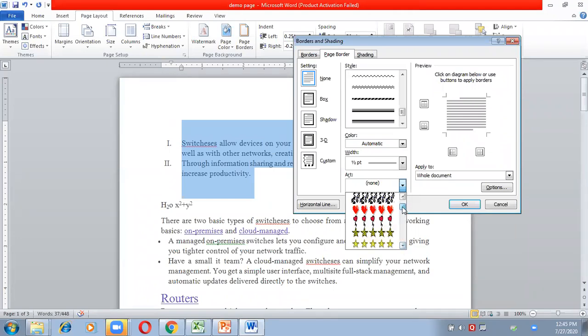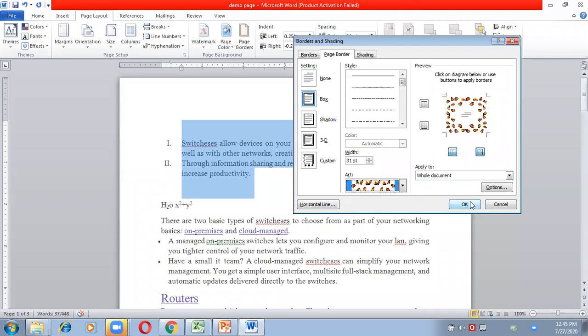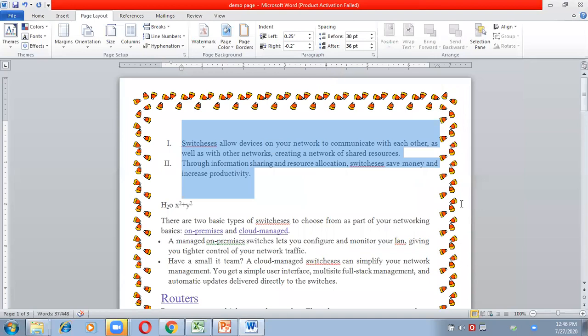So I'm just selecting this. You can use it in posters also. Suppose I'm using this one to cover the whole document. Okay, this is a page border.